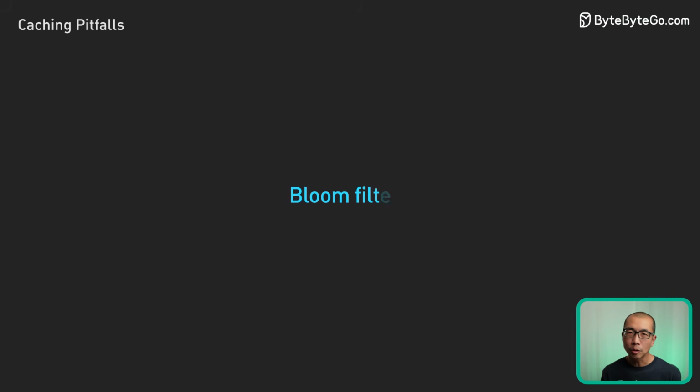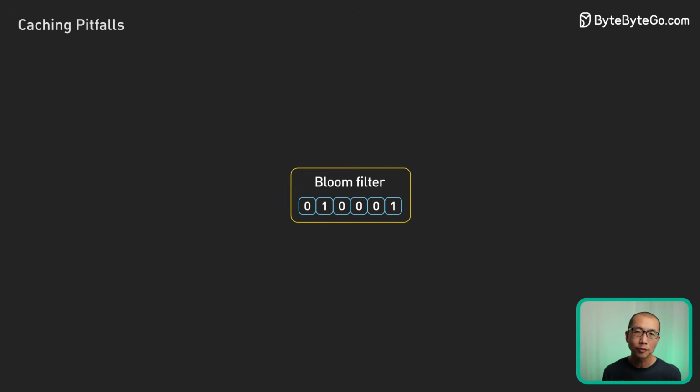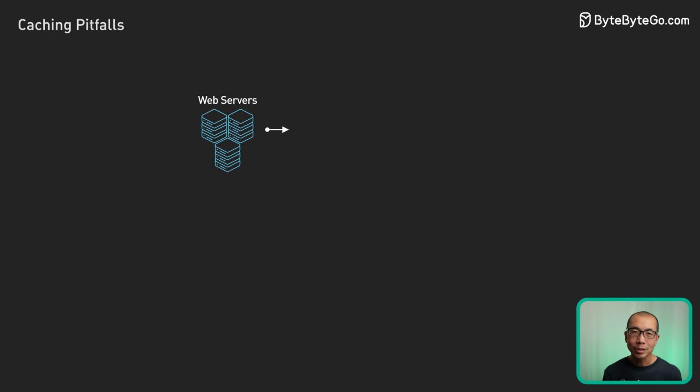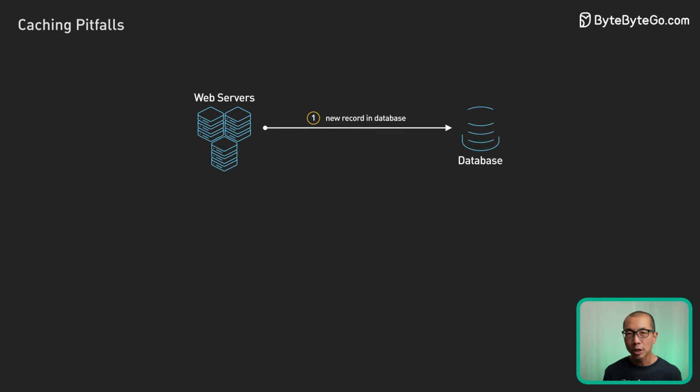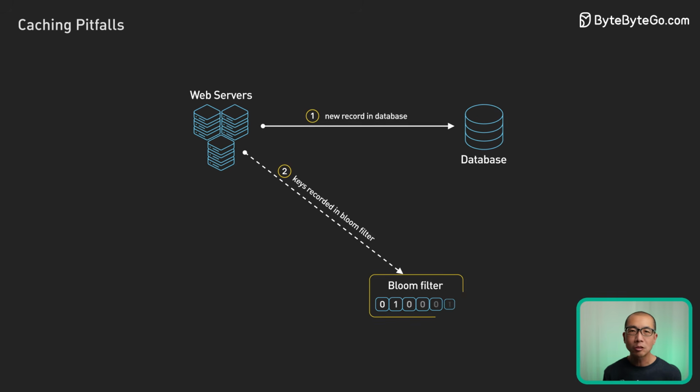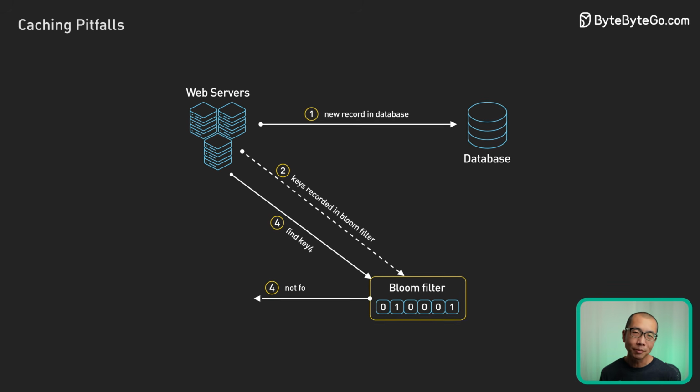Another approach uses Bloom filters, a space-efficient probabilistic data structure for quickly checking if elements are in a set before querying the databases. Here's how they work. When new records are added to storage, their keys are recorded in the Bloom filter. Before fetching records, the application checks the Bloom filter first.